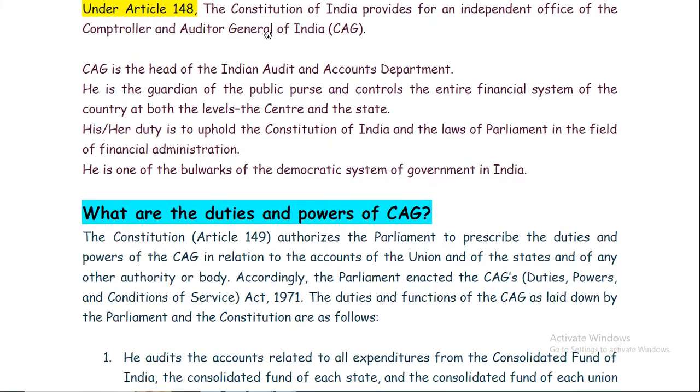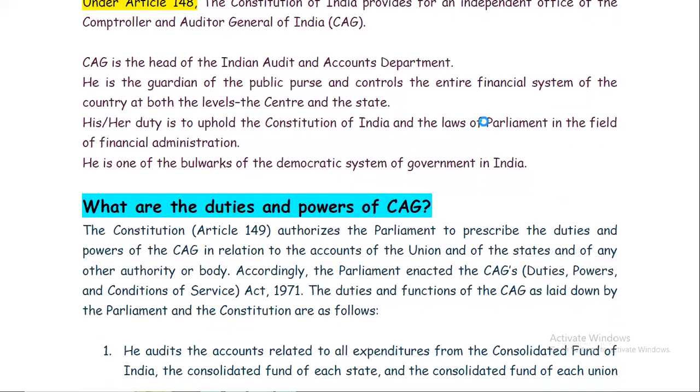CAG is the head of the Indian Audit and Accounts Department. He is the guardian of the public purse and controls the entire financial system of the country at both levels, center and state.